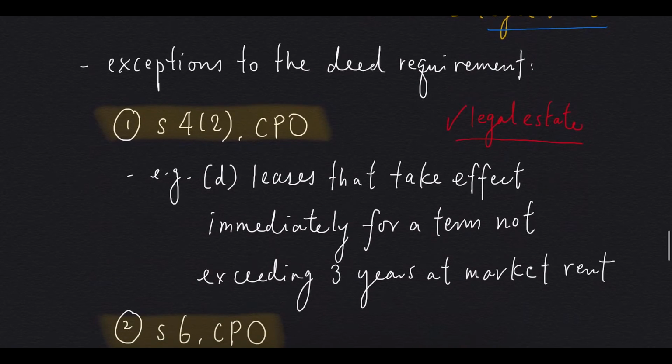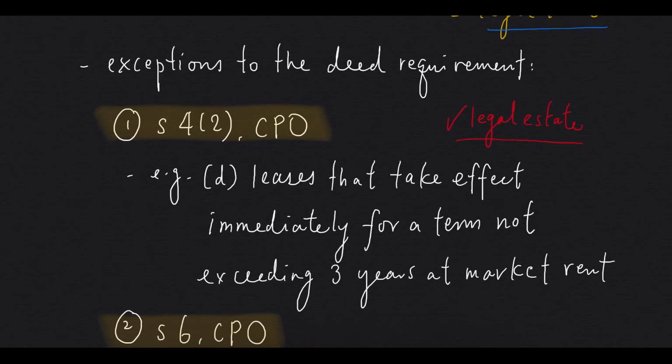One of them is under Section 4, Subsection 2 of CPO. Subsection D tells us that leases that take effect immediately for a term not exceeding 3 years at market rent can be created without a deed. So leases of this kind created without a deed will still be a legal estate.